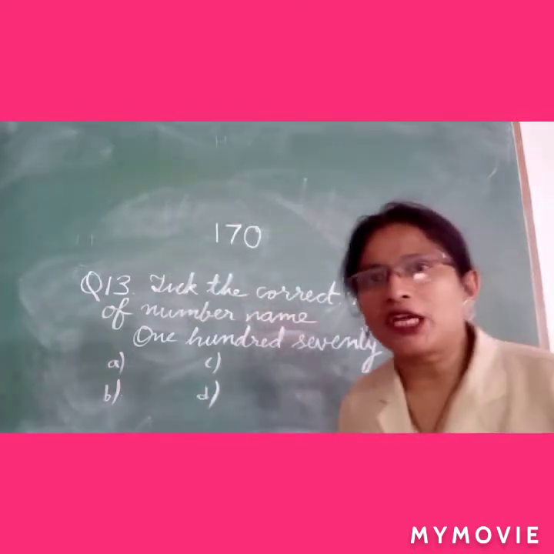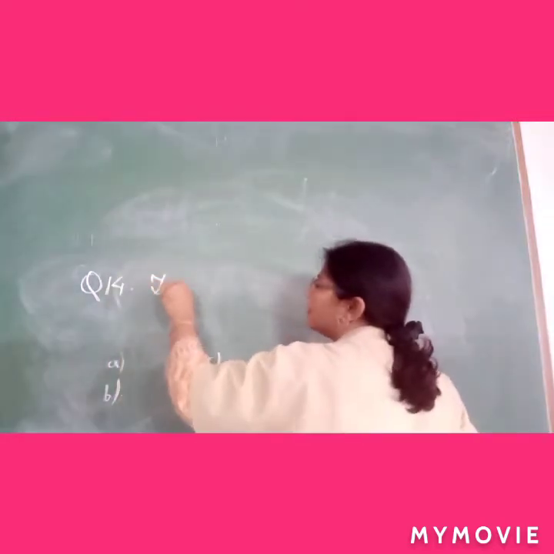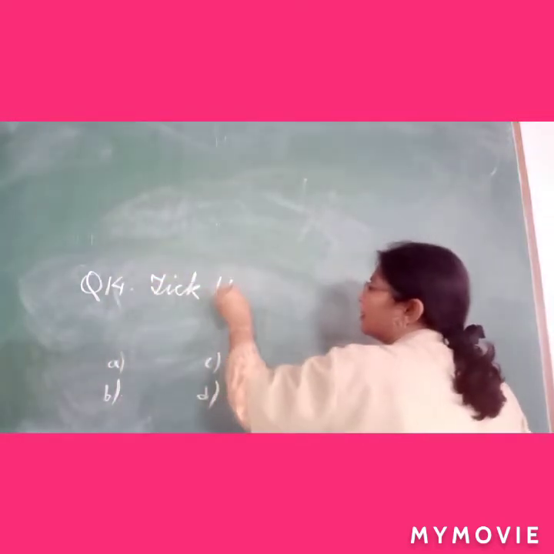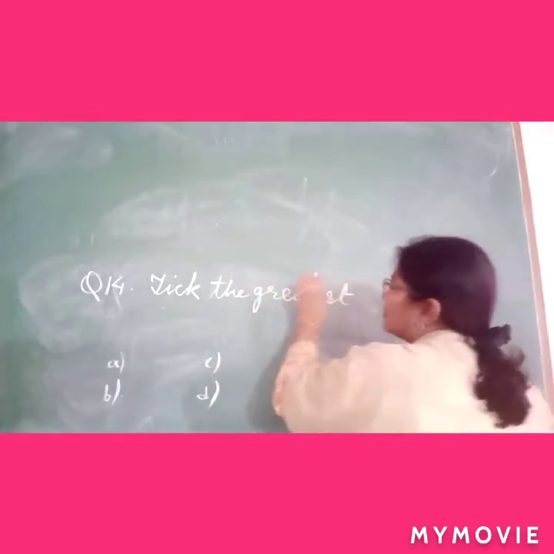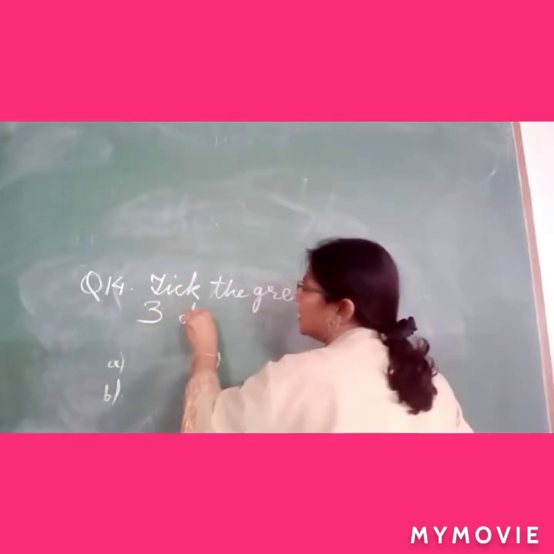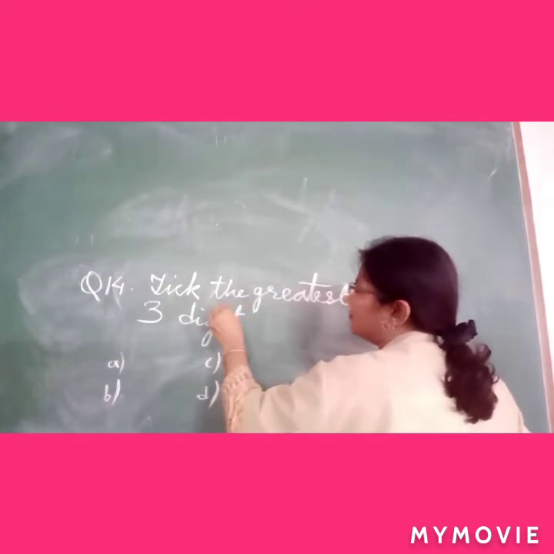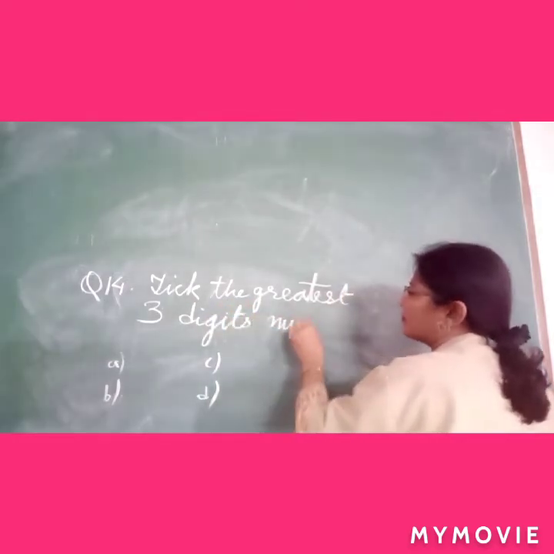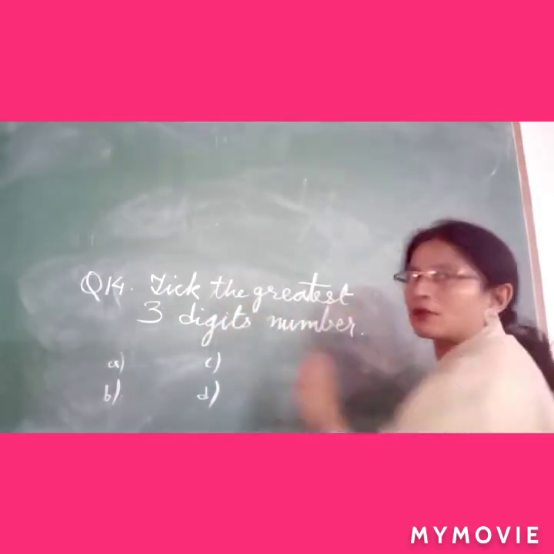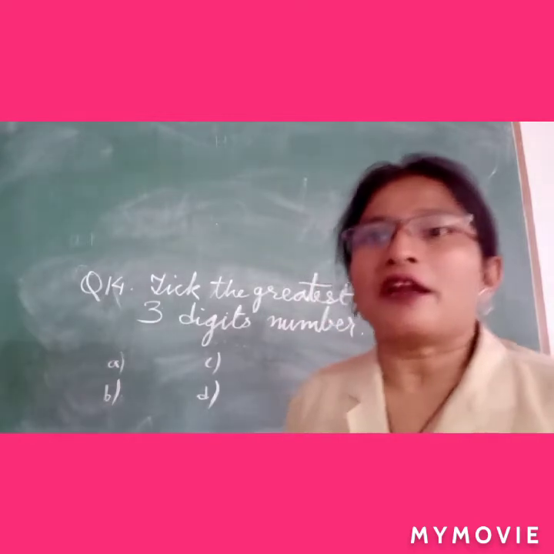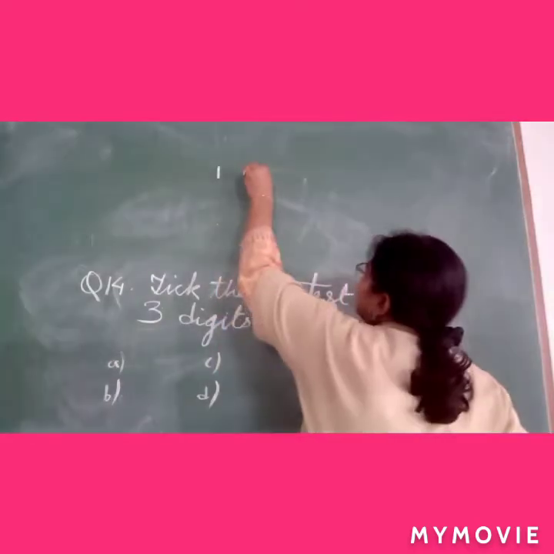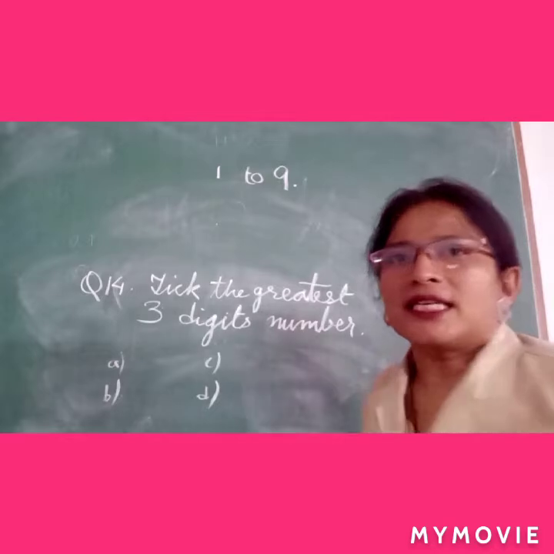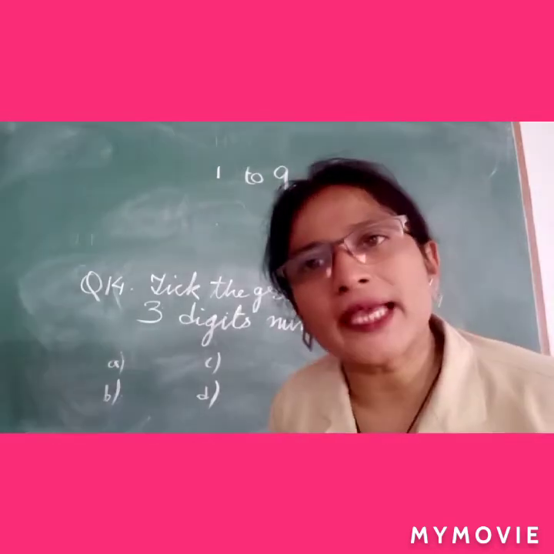Now question 14. Take the greatest 3 digits number. Here greatest. Tell me among 1 to 9 single digit number which is the biggest.